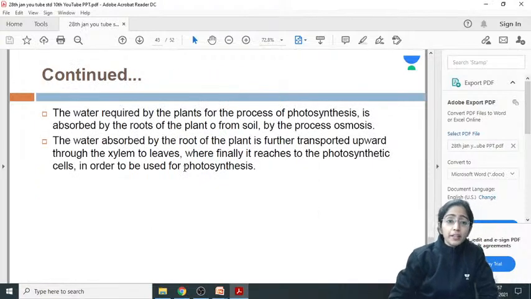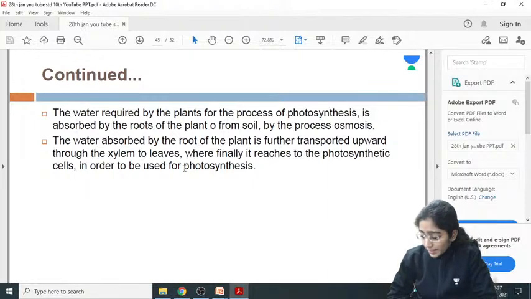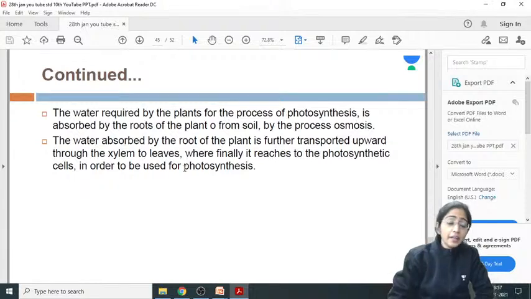The water required, now from where is the water coming? The water is taken by the plants from the soil. Roots are taking up the water from the soil by which process? Here the question can be, which process is involved in absorption of water by the roots? That is osmosis. Osmosis is a passive process, it does not require energy. The movement is from the higher concentration level to the lower concentration level. Right, Simran? Good evening.